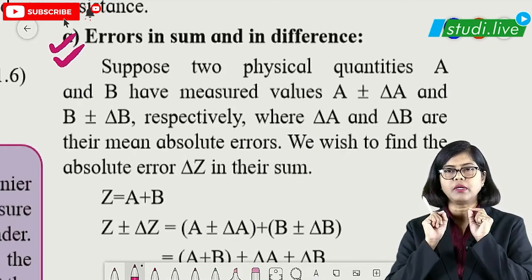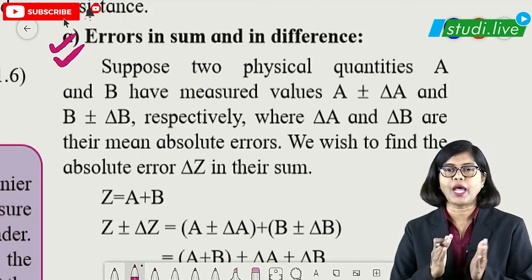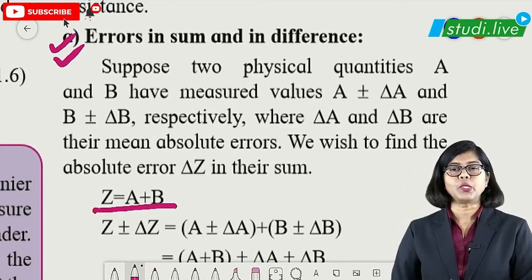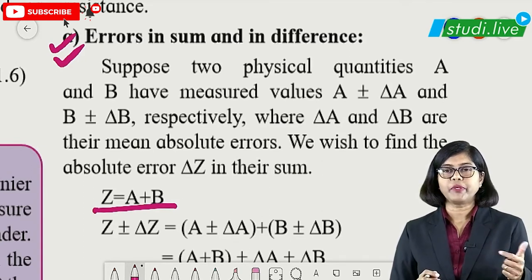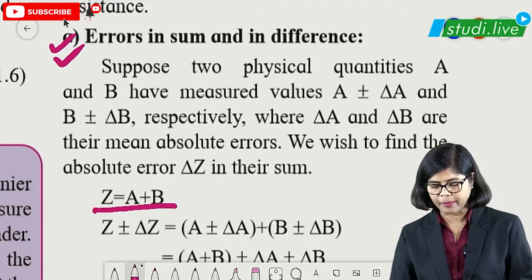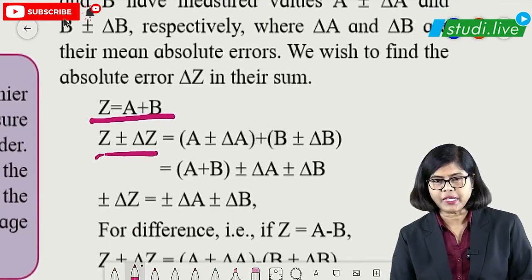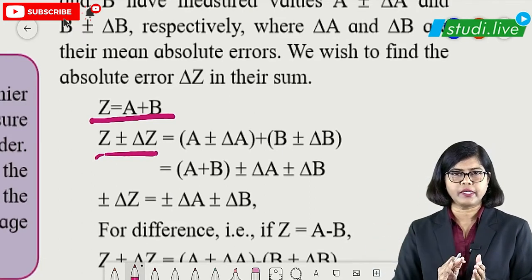Now suppose two quantities are given and the sum is given to you, then how to calculate the error? This is the example which is given as z is equal to a plus b, right? Now in this case, as in the previous case you have studied, we are finding the absolute error here. So we are going to write the absolute error over here also for each value. So z plus minus delta z, plus minus in the sense it might increase the value or decrease the value.